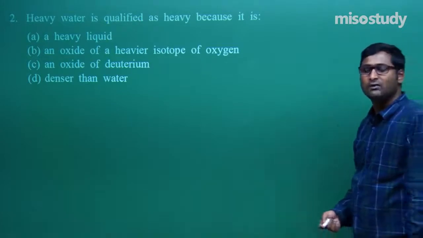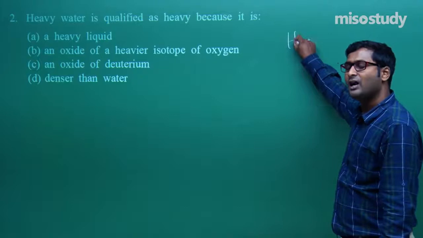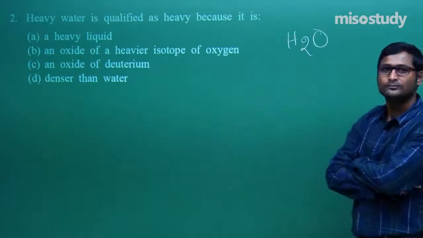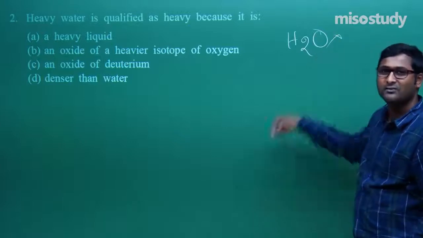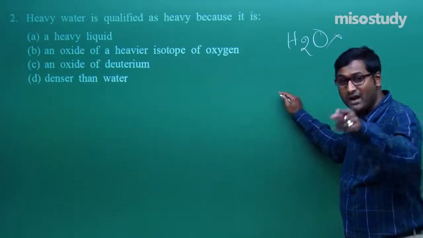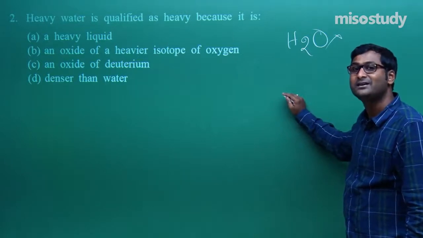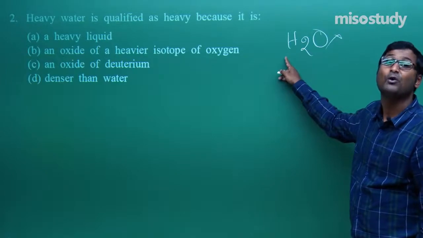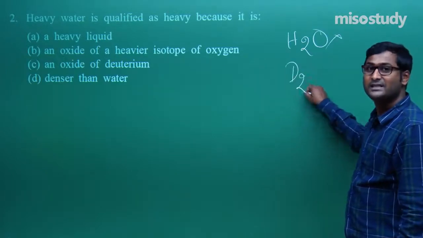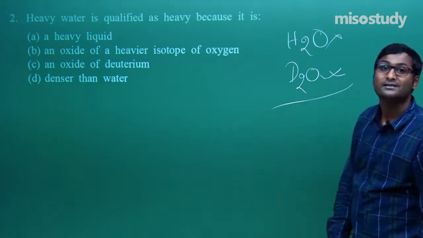Heavy water. First of all, tell me, what is the formula of heavy water? The formula of heavy water is H2O. Sir, wrong. This one is ordinary water, not heavy water. Heavy water comes from the oxide of deuterium. This is the oxide of protium. So, heavy water is D2O.